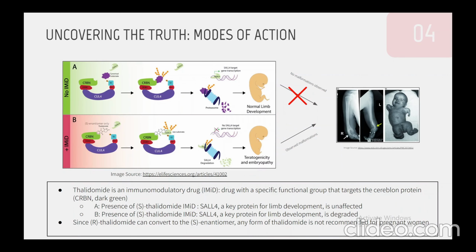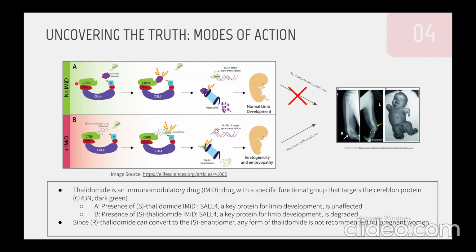So now let's examine how exactly the S enantiomer induces teratogenicity. In general, thalidomide is an immunomodulatory drug, or an IMiD, meaning it has a specific functional group that allows it to bind to the target, the cereblon protein. This cereblon protein is abbreviated as CRBN and shown in dark green here.